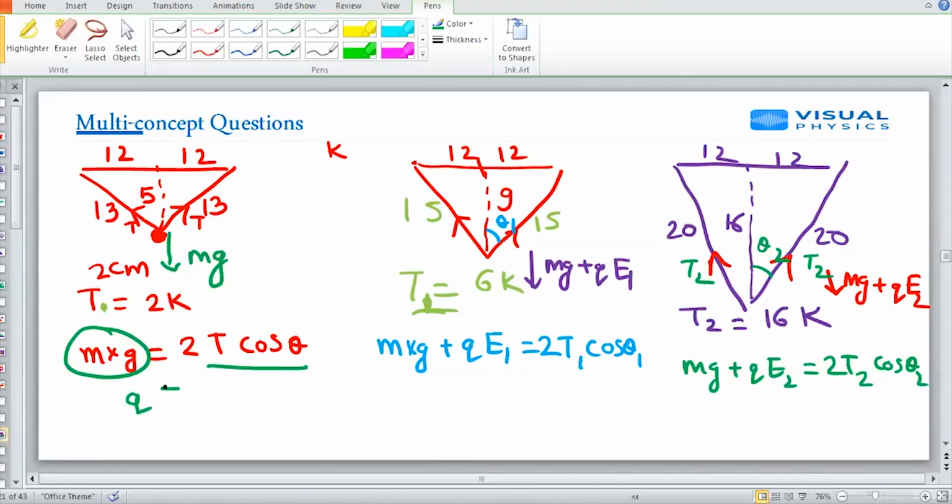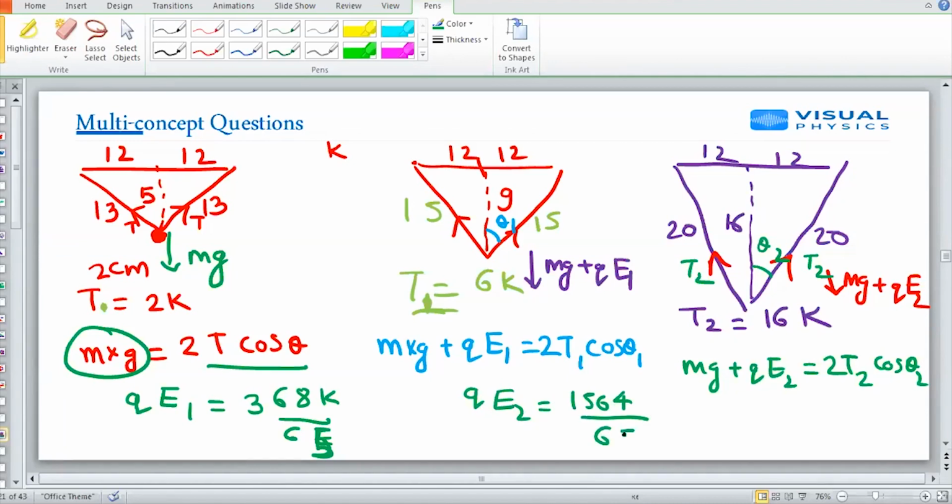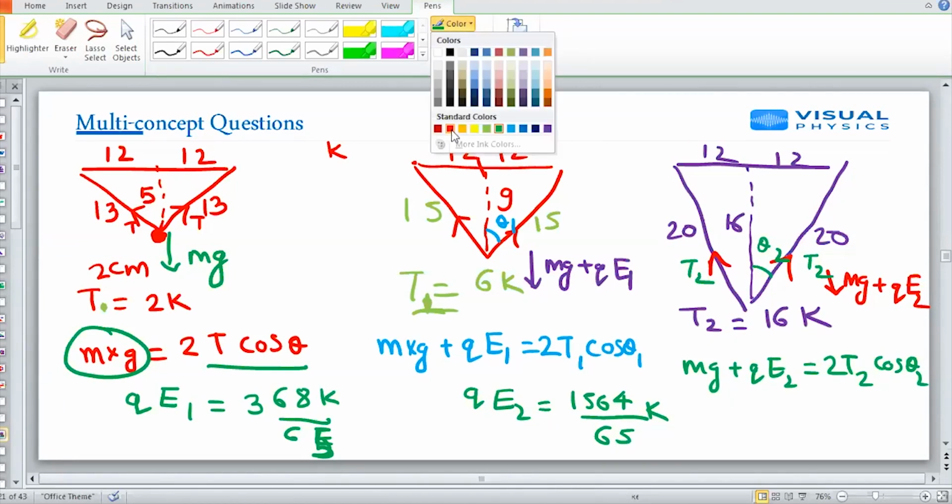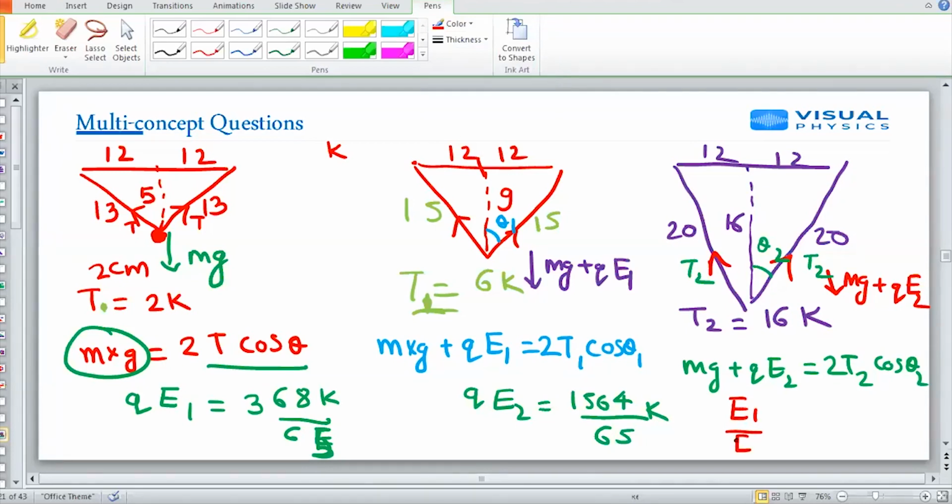So my answer will be qE1 without going into that detail, 368K by 65, and qE2 has become 1564 by 65K. If I divide this equation by this equation, I'll get E1 by E2 equal to 4.25. So I hope you got this question also. Let us move to the next question.